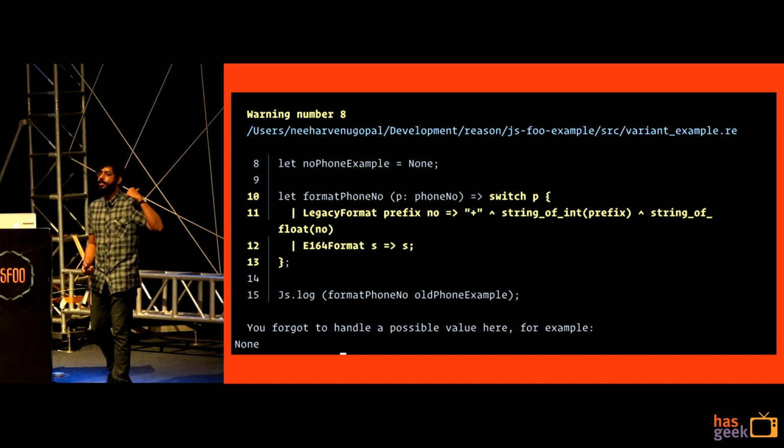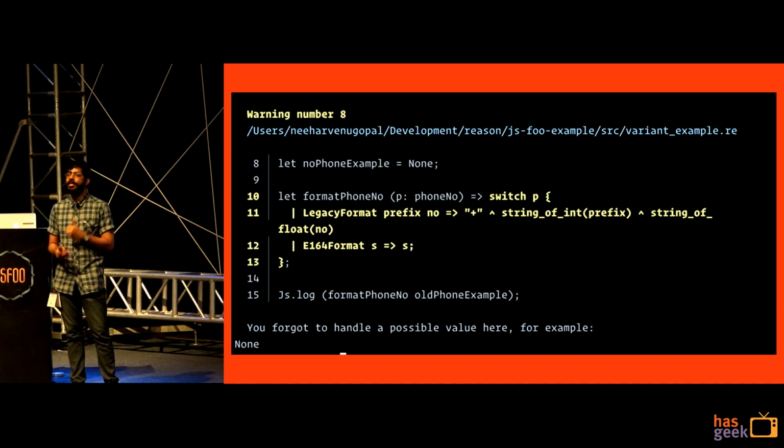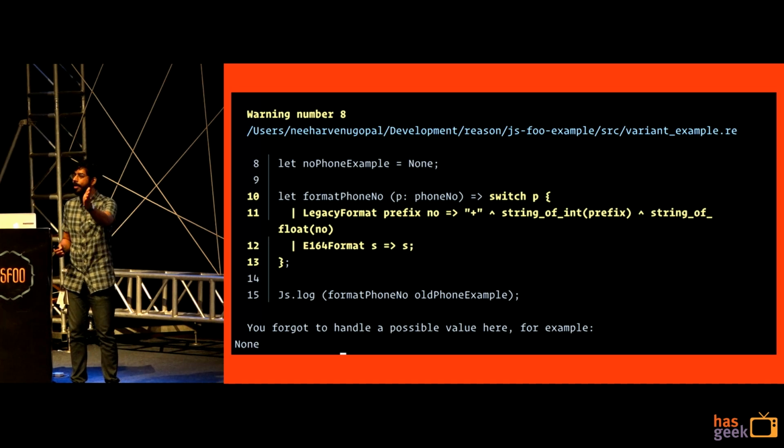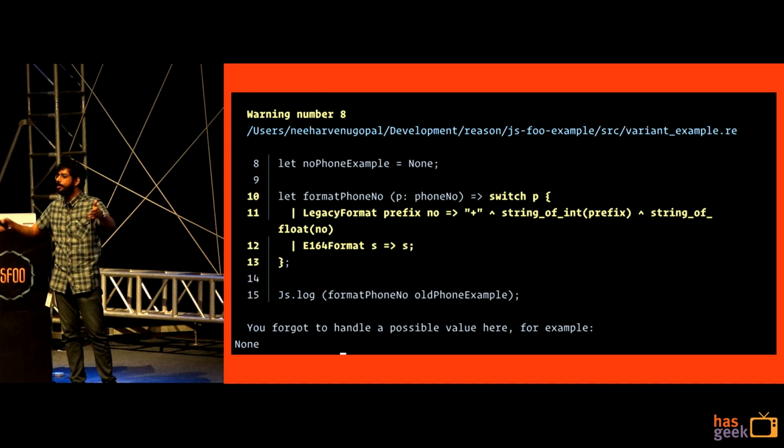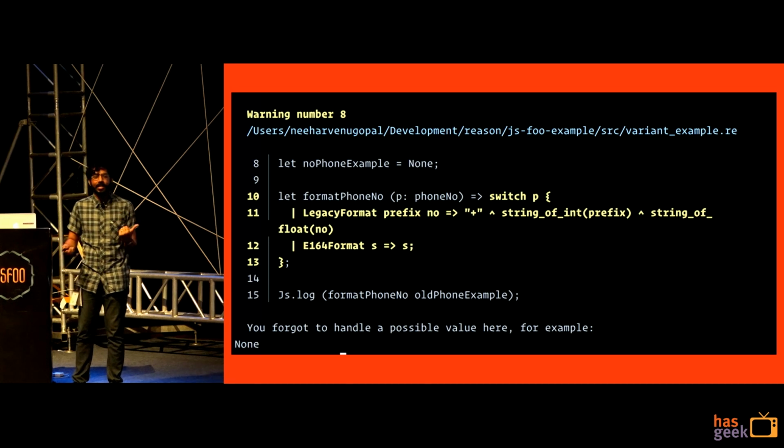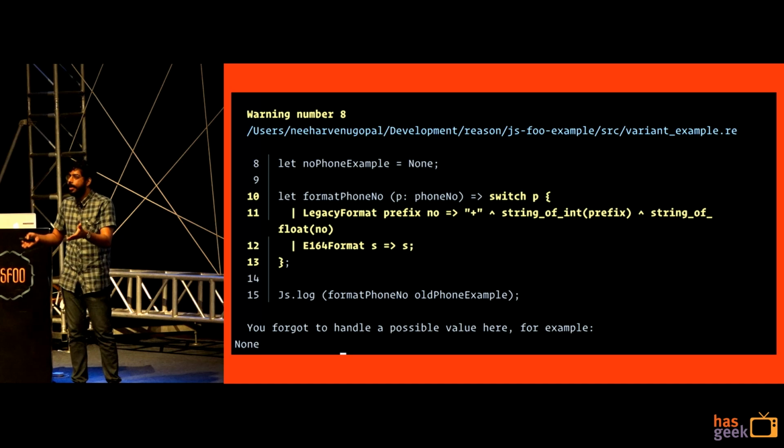You just have to update your initial type definition for phone number. The compiler will tell you every single place, whether that's format phone number, whether that is add phone number, whether that is take phone number and display it in emoji, whatever are the functions that you've written, the compiler knows all those places. It will tell you that you haven't handled this new format. Pretty neat.